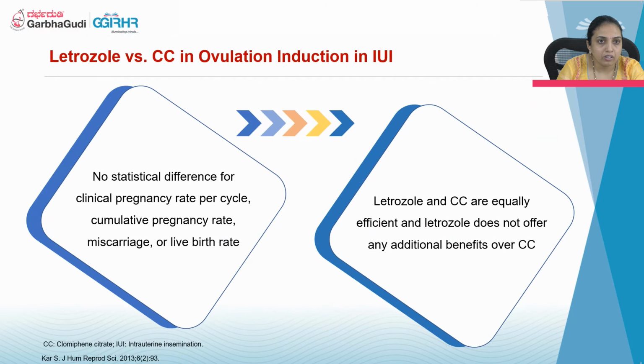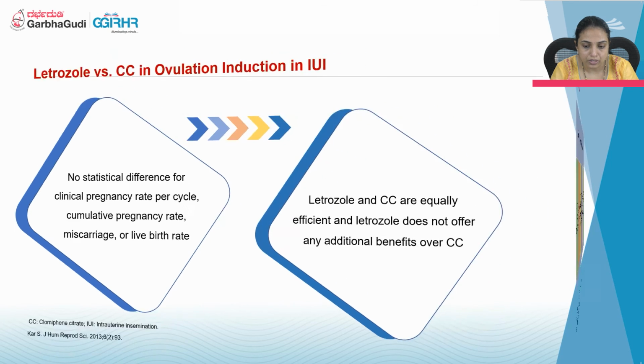Coming to the comparison of different protocols, when we compare letrozole versus clomiphene citrate in ovulation induction in IUI, there are no statistical differences for clinical pregnancy rate per cycle, cumulative pregnancy rate, miscarriage or live birth rate. So letrozole and CC are equally effective, and letrozole does not offer any additional benefit over the CC.